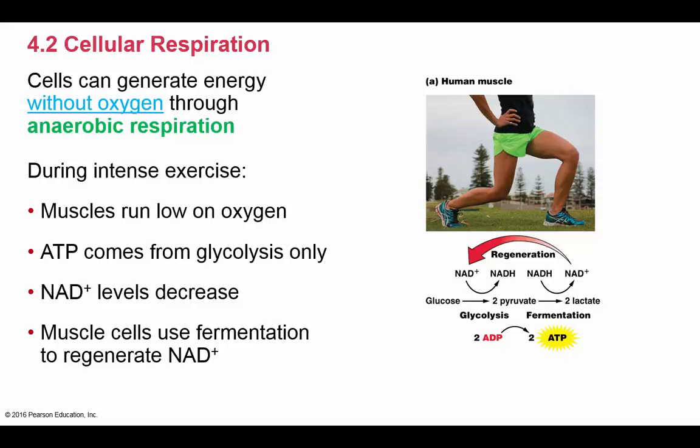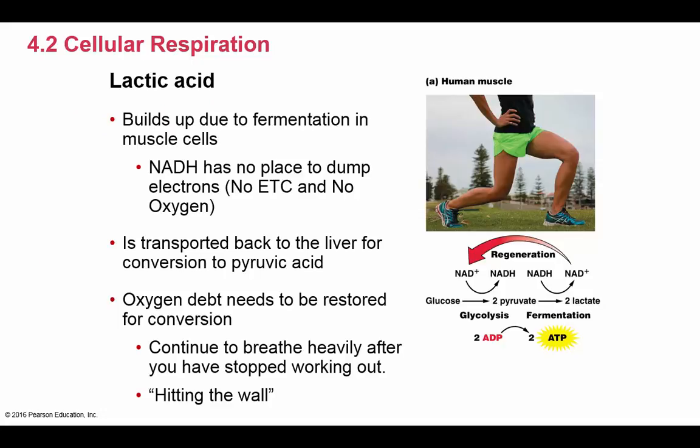Because there's no electron transport chain, and it has nowhere to dump its electrons, muscle cells have to move into fermentation in order to regenerate NAD in order to continue going. Now, the problem with this is that it's going to give off a byproduct known as lactic acid. Because NADH has nowhere to dump its electrons, it instead gives its extra electrons to pyruvic acid. By doing that, it produces lactic acid, which we know can be toxic to our cells.